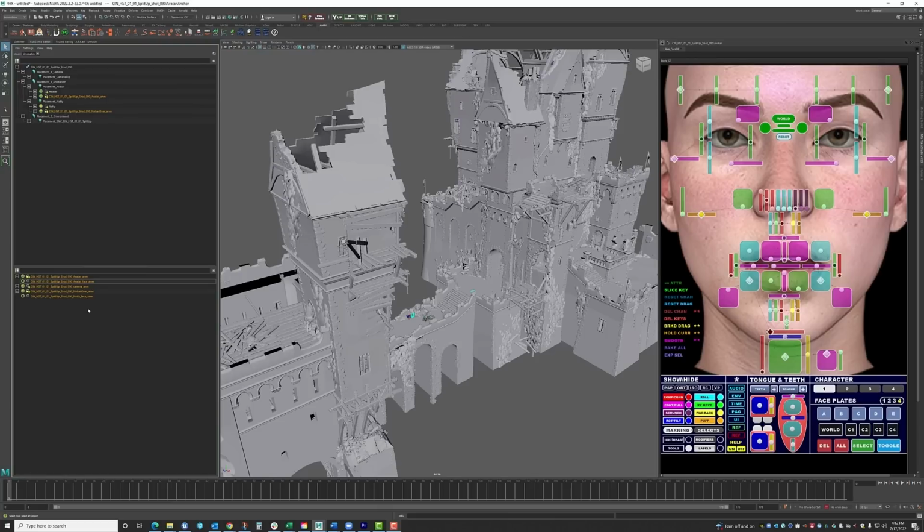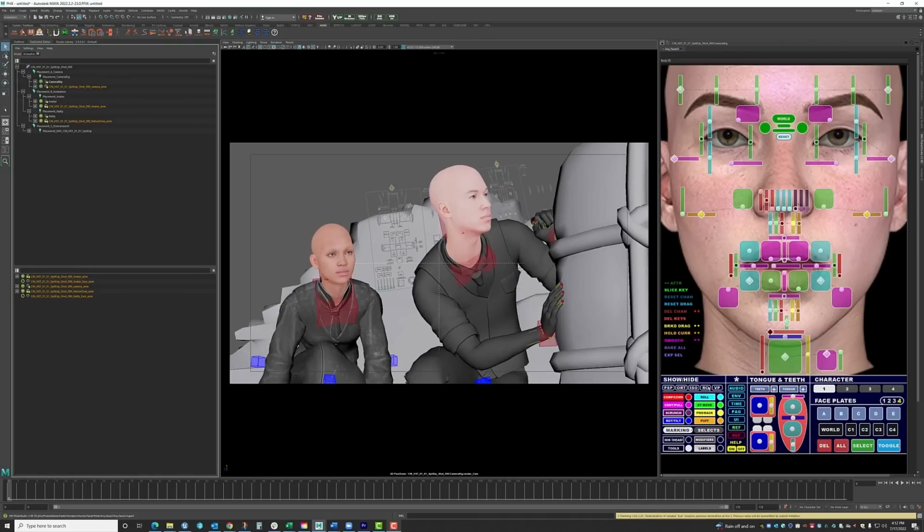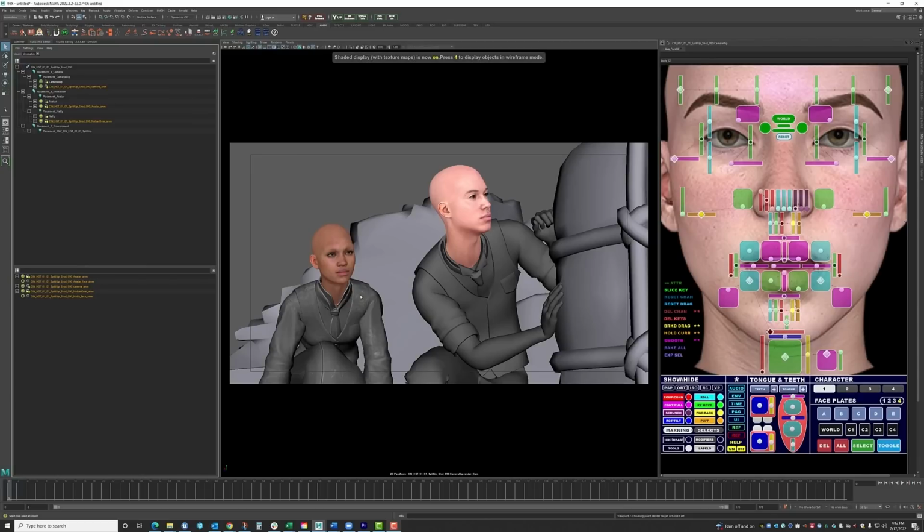Here, I've loaded a scene which is a work in progress, and in this wider view you can see the environment. Clicking on this button in this UI, which I'll explain shortly, I can switch to the scene camera. There are two characters in the shot, and in the lower window of the Subscene Editor, I've imported the nodes for their facial animation. This will bring in the files generated from our motion capture sessions that's been cleaned up using Faceware and attached to our rig.